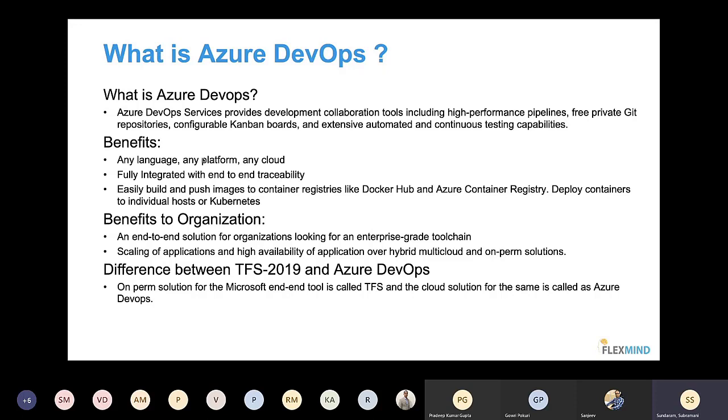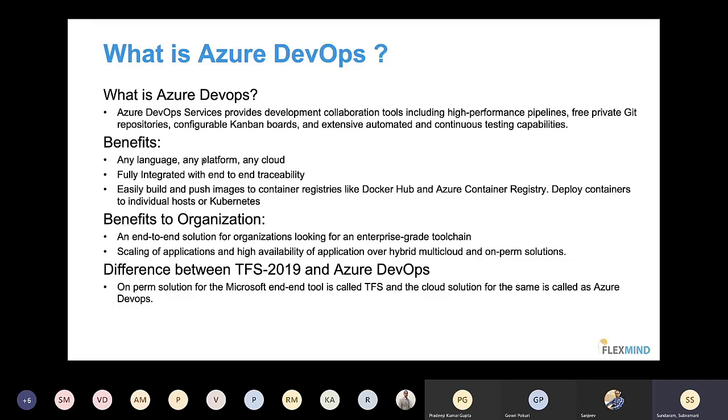So you have all these different tools, everything together in your Azure DevOps. That's why it is giving you an end-to-end traceability as well. And obviously, Docker and Kubernetes are very well integrated with Azure DevOps. So you don't need to specifically install anything on Azure DevOps to run Docker or Kubernetes. You can easily build and push your images to Docker Hub or Azure Registry, and then you can easily host them on Azure Kubernetes Service, which is natively integrated into Azure DevOps.